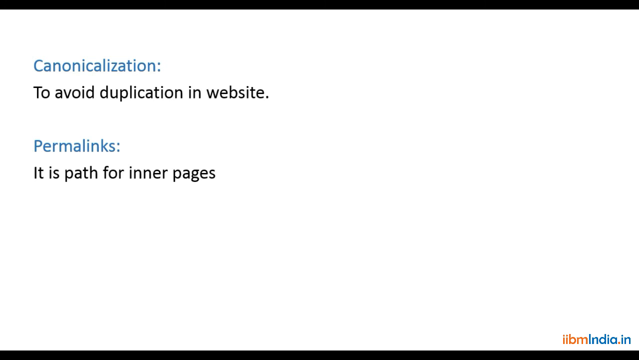Next one is canonicalization. Canonicalization is nothing but avoiding duplication in your website. Let's say you have a website called xyz.com. As I said, I have a website called tollywoodbubbles.com, so my domain is tollywoodbubbles.com. And if I go with www.tollywoodbubbles.com, tell me whether tollywoodbubbles.com and www.tollywoodbubbles.com are a single website or two websites.